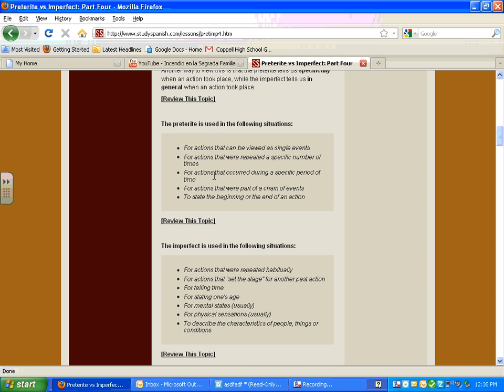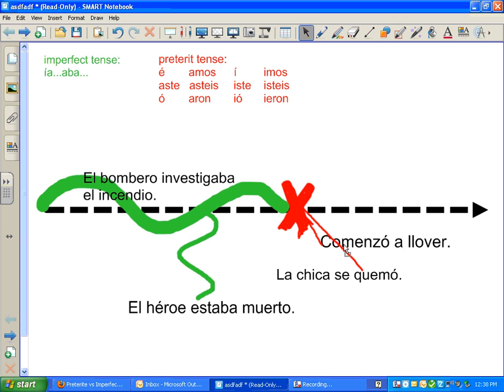The preterite is used for actions that can be viewed as single events, actions that were repeated a specific number of times, and specific is the key word there, so if we know exactly when they were repeated. And again, we see that occurred during a specific period of time, so it snowed for 3 hours. Actions that were part of a chain of events, it snowed, then it rained, then he fell, and to state the beginning or the end of an action. And then because this is the beginning of an action, we have this verb right here in this chapter, comenzar, is almost always going to be in the preterite, because when an action begins, it's done beginning, it's finished.